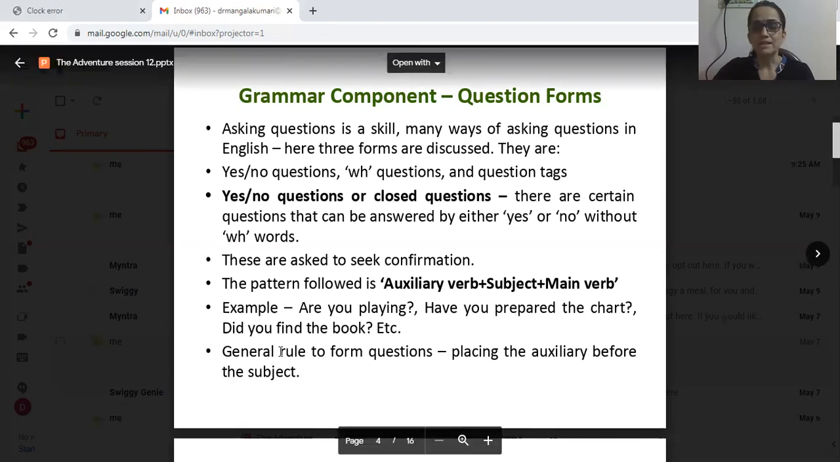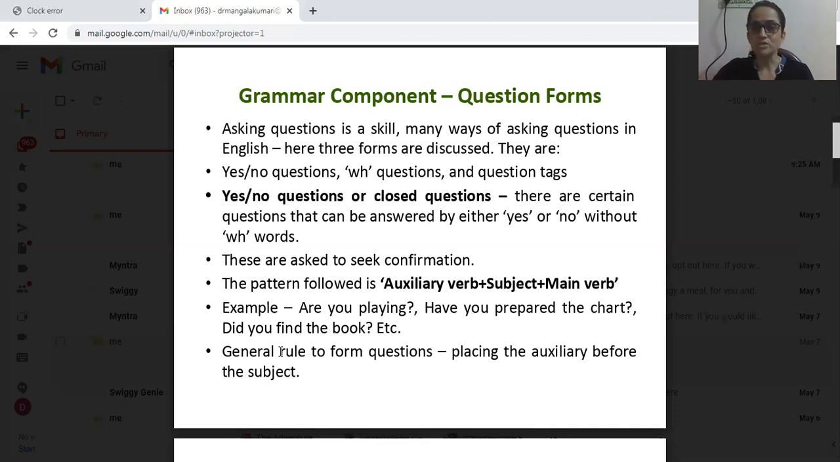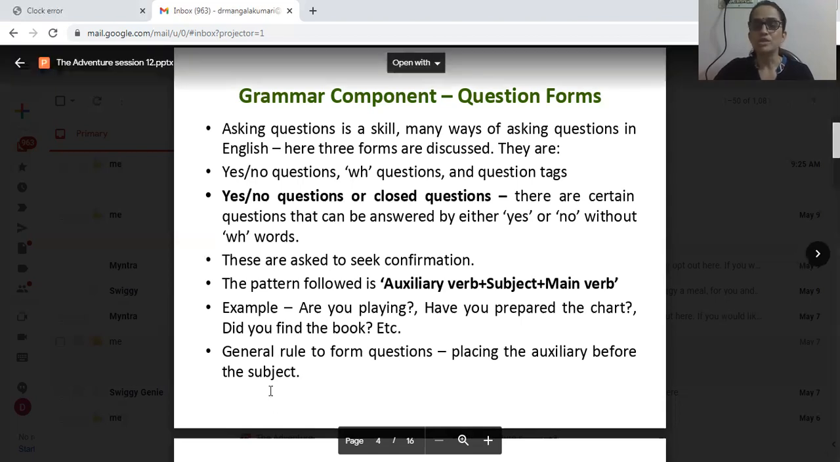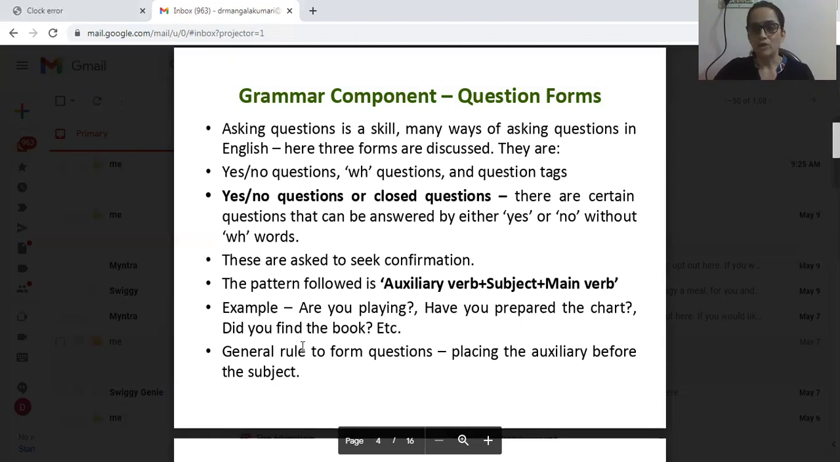For example, let us see examples in terms of sentences, questions. You will understand clearly. Example: Are you playing? Here in this question, are is the auxiliary verb, you is the subject, playing is the main verb. Are you playing? This is a yes or no question, an example of a yes or no question. Next example: Have you prepared the chart? This is also an example of yes or no questions. Third one: Did you find the book? Here did is the auxiliary verb, you is the subject, find is the main verb, right?